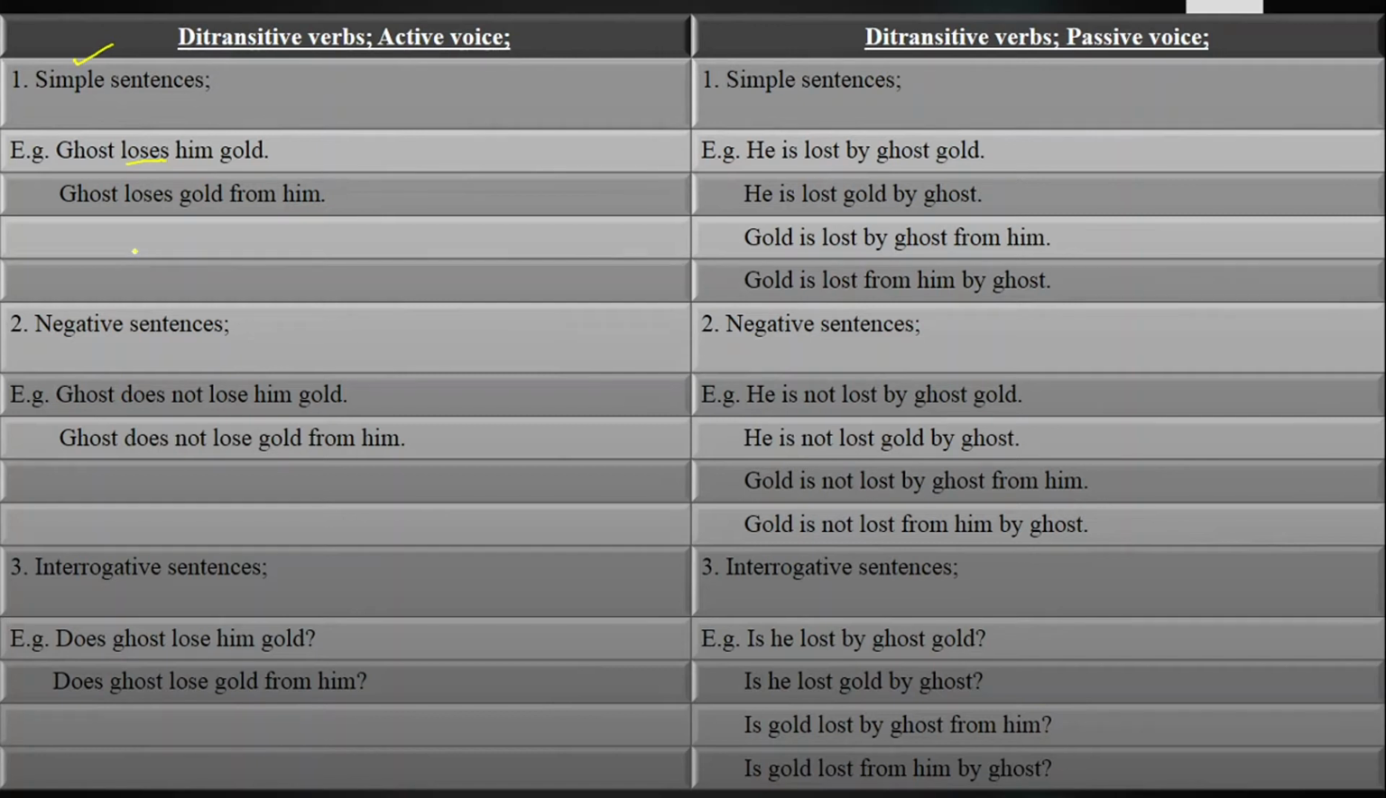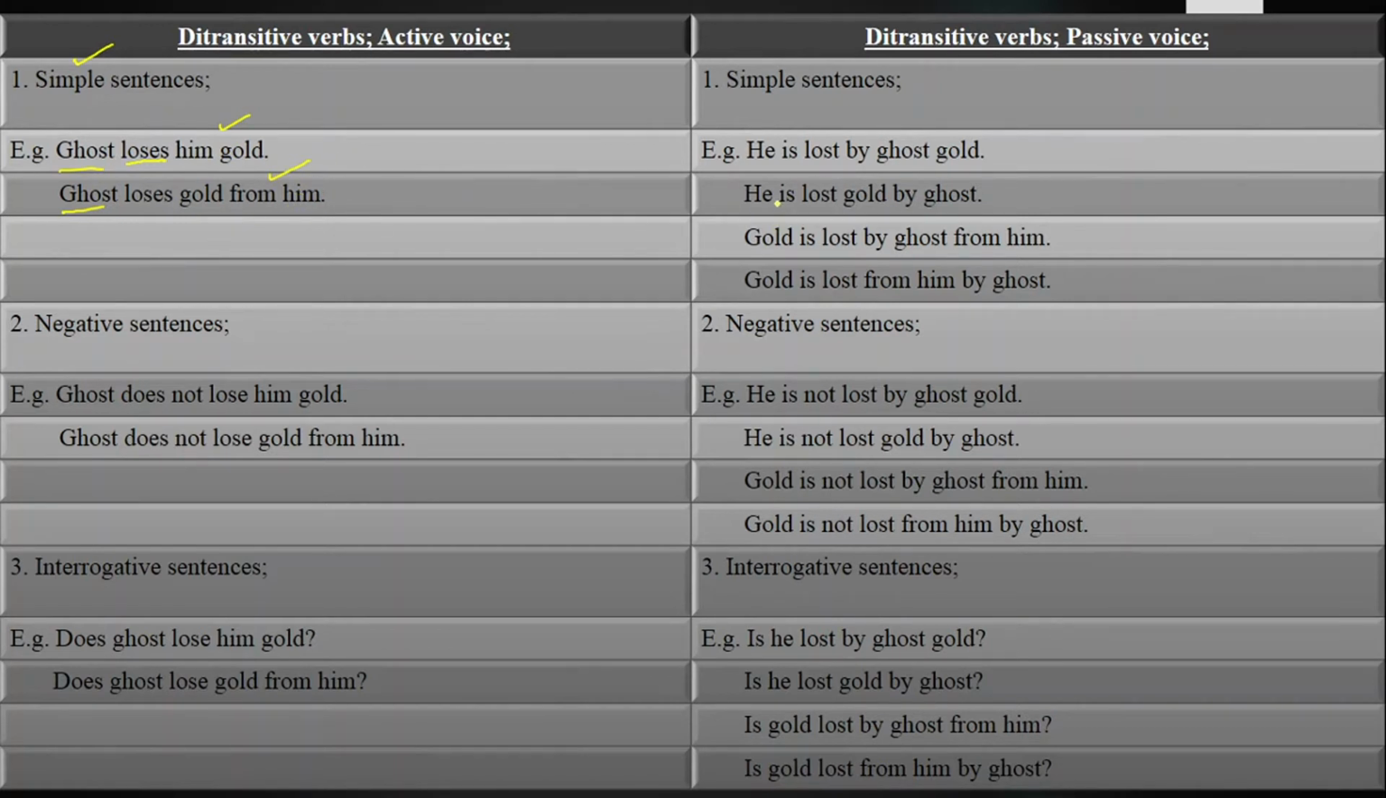And what are simple sentences? Those sentences which make a simple statement are called simple sentences. Ghost loses him gold, and ghost loses gold from him. In our society you have seen that when people lose something they say that it might have been lost by a ghost. This is what happens a lot in our society. Somehow ghost loses him gold and ghost loses gold from him.